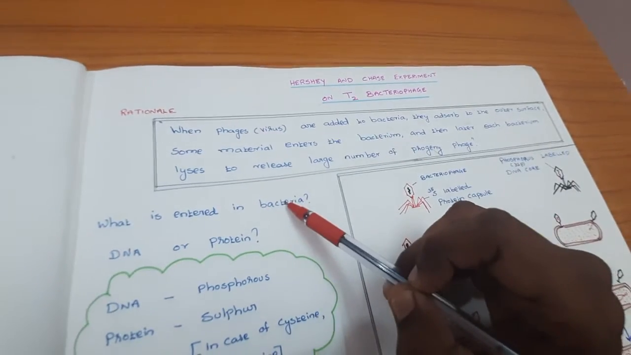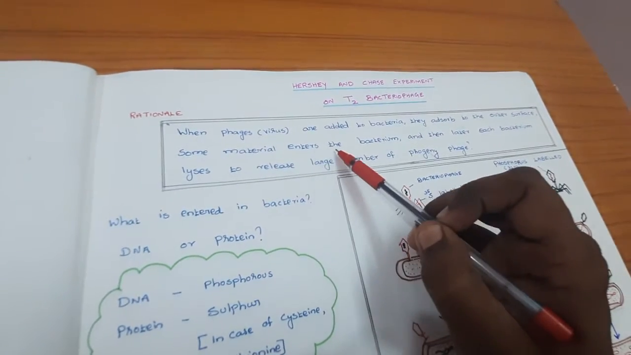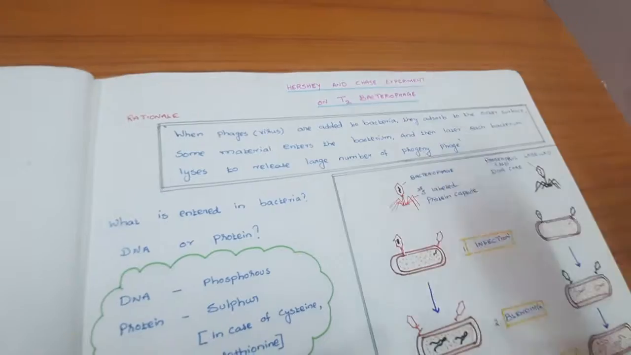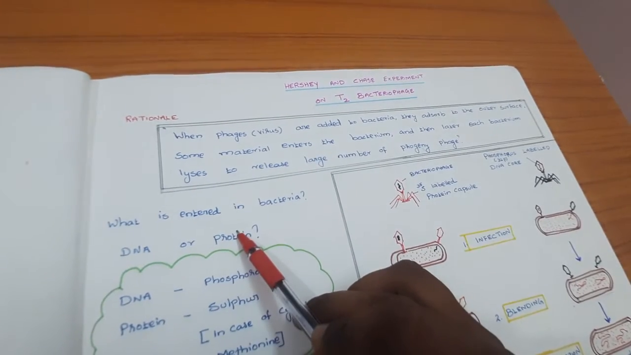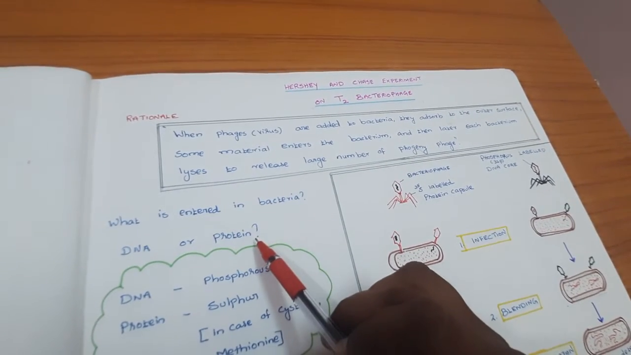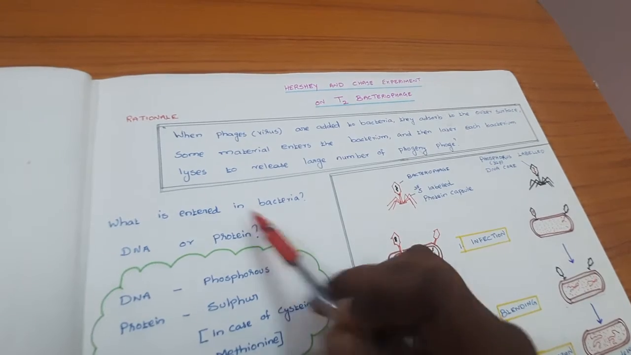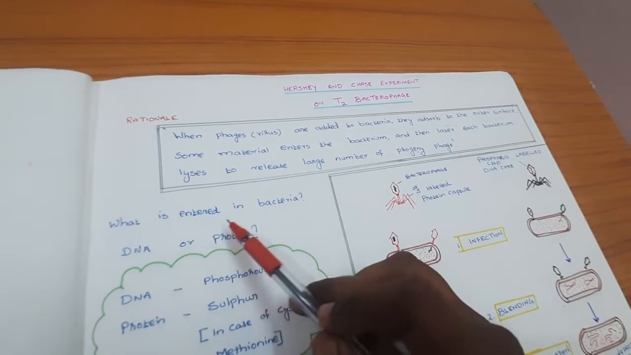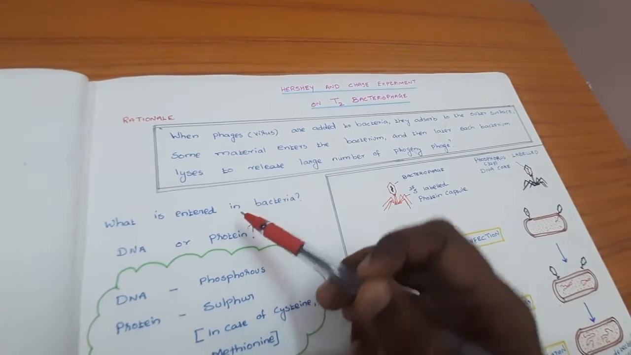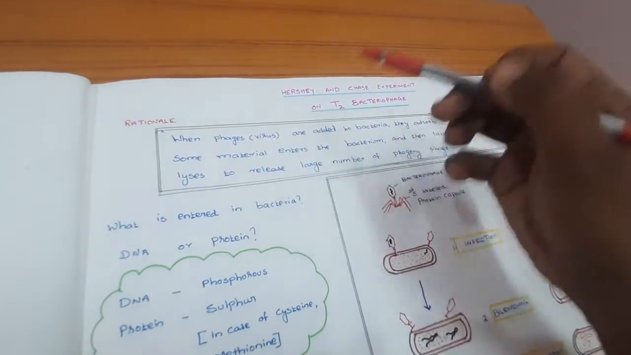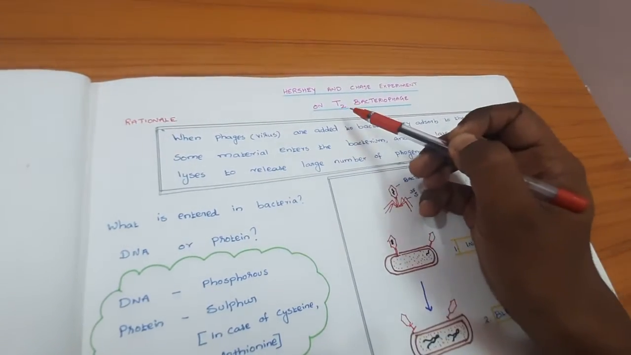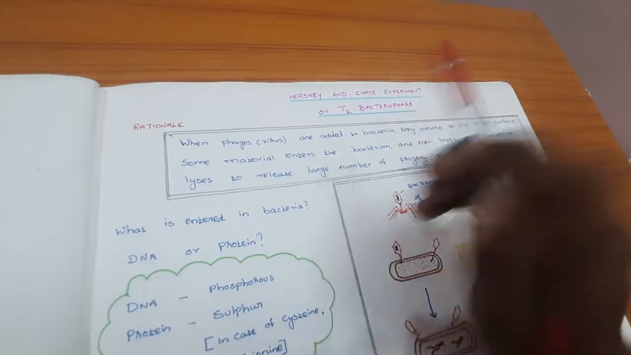What is it that enters the bacteria? Which material entered into the bacteria? We have two options: DNA or protein. This tells us which one of these two is the genetic material. So this is the rationale behind the Hershey and Chase experiment on T2 bacteriophage.